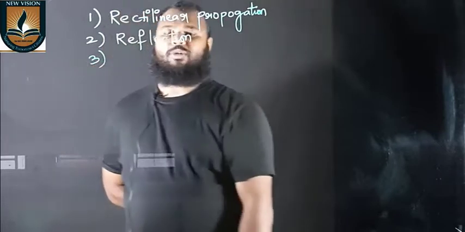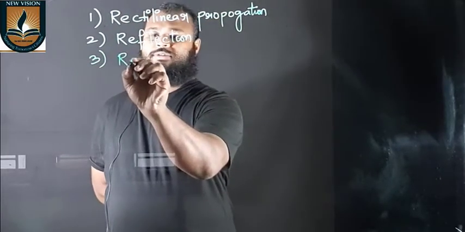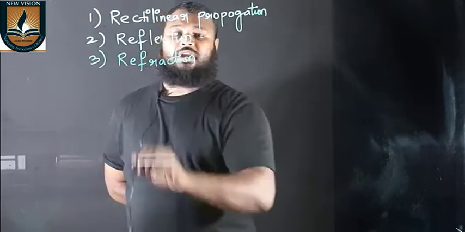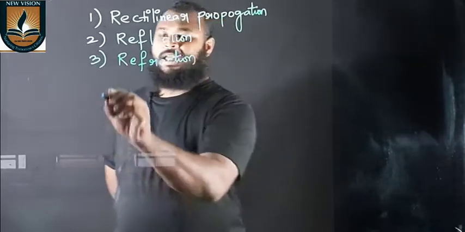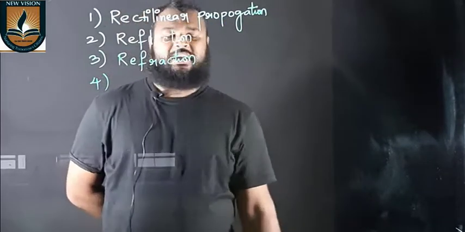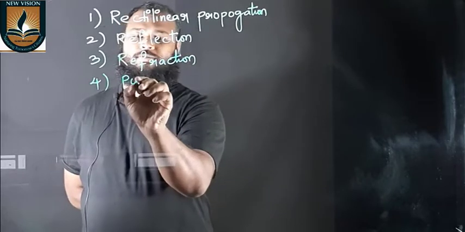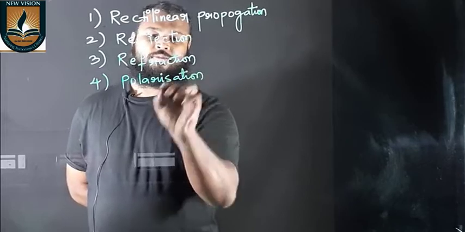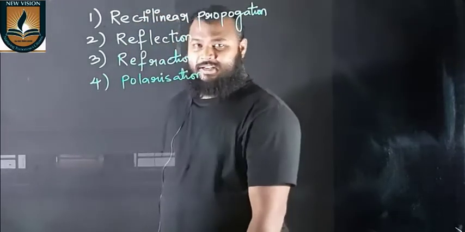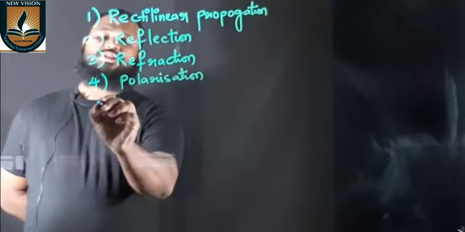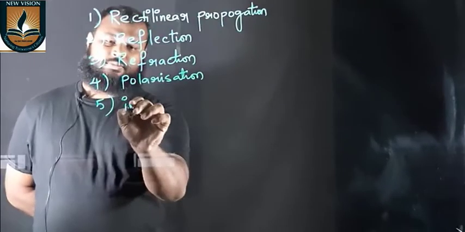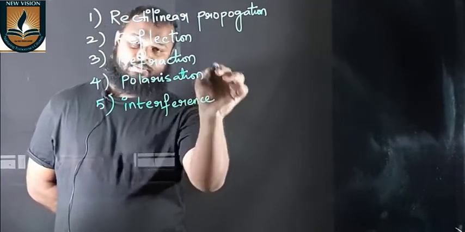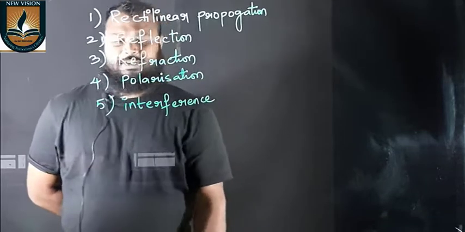The third phenomenon it shows is refraction of light. The fourth phenomenon it shows is polarization of light, and the fifth phenomenon light shows is interference of light.